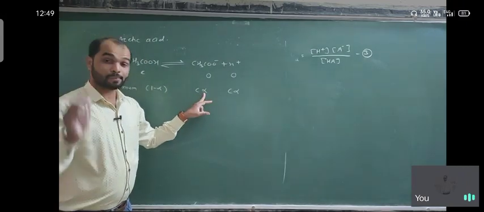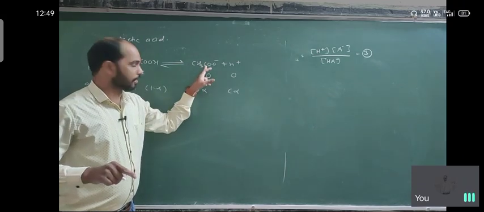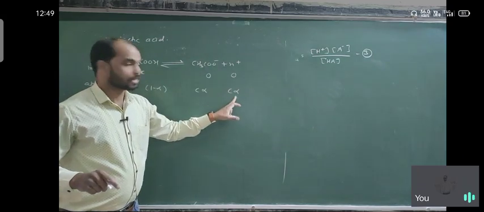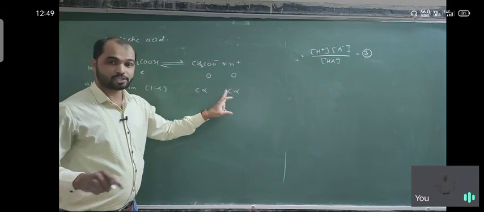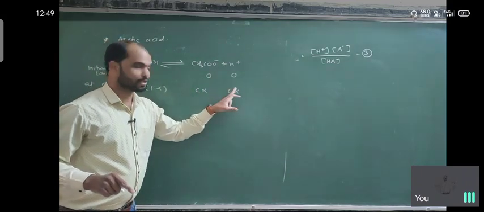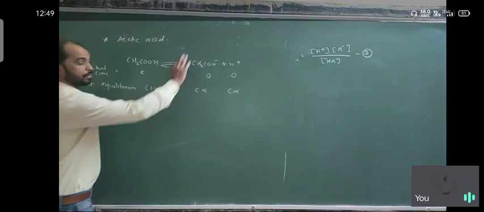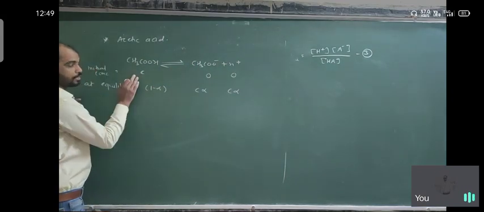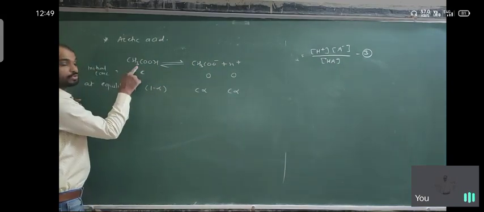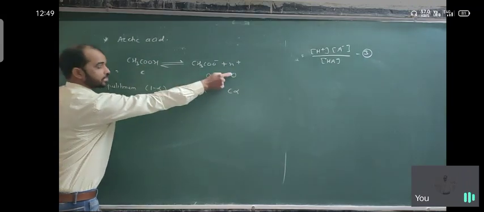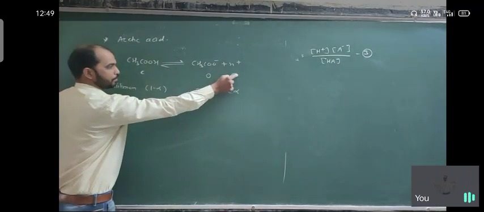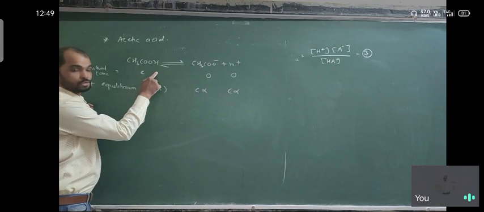Suppose alpha is the number of ions produced as anion, and alpha is the number of ions produced as cation, and their concentration is C into alpha, C into alpha. So what remains? If alpha is produced, what remains is 1 minus alpha. Suppose one molecule is considered and 0.2 is produced, then 1 minus 0.2, so 0.8 remains.